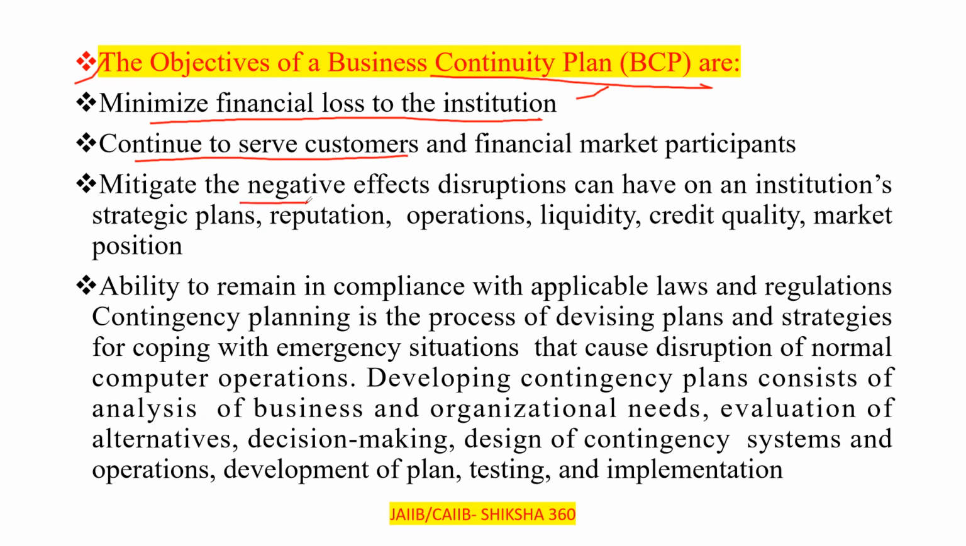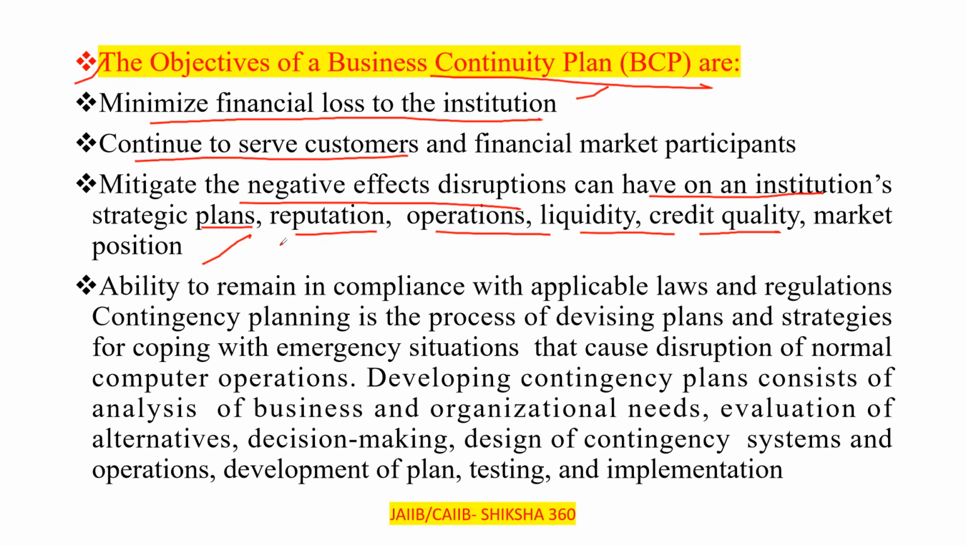Third one, mitigate the negative effects disruptions can have on an institution's strategic planning, reputation, operations, liquidity, credit quality, and market position. We have to reduce the negative effects disruption can have on these. Fourth one, ability to remain in compliance with applicable laws and regulations. That is, we have to follow the rules and regulations even after that.